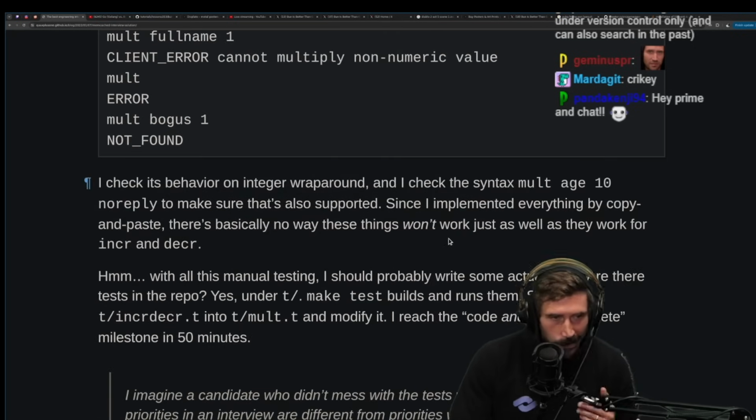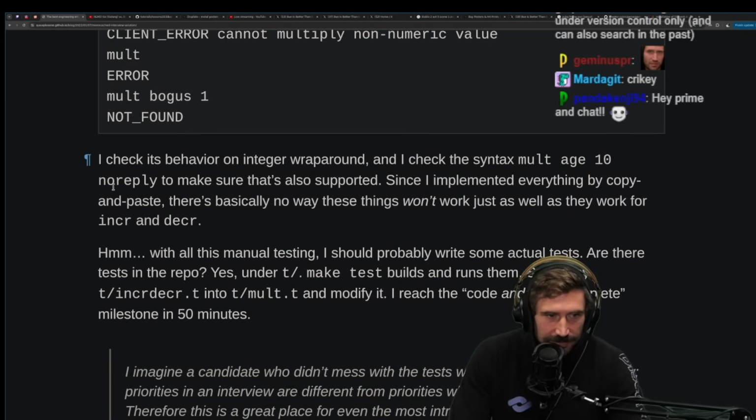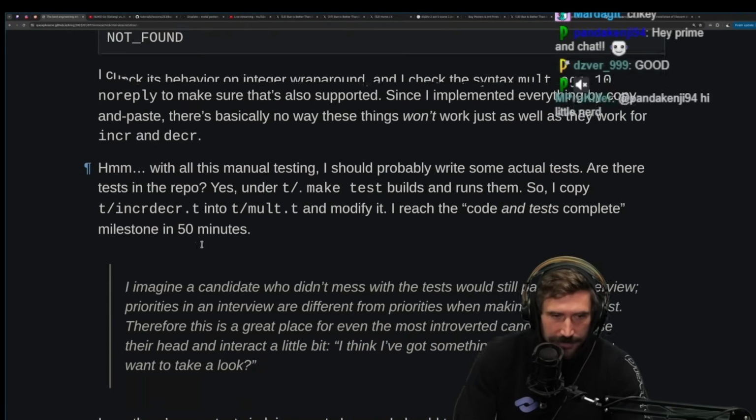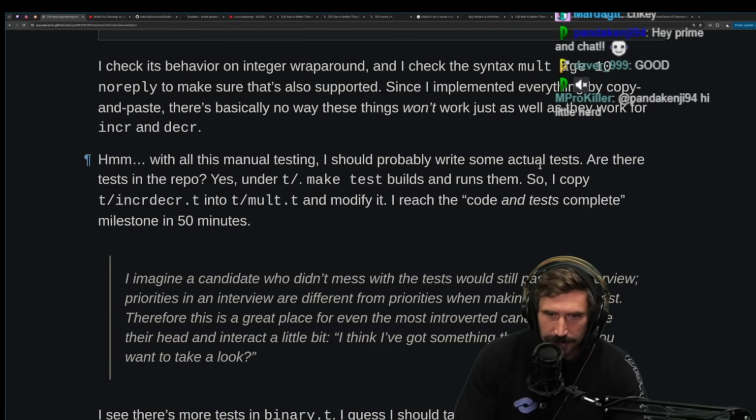Nice. I check its behavior on integer wraparound, and I check the syntax mult age 10, no reply to make sure that it's also supported. Since I implemented everything by copy and paste, there's basically no way these things won't work just as well as they work in increment and decrement. With all this manual testing, I should probably write some actual tests.